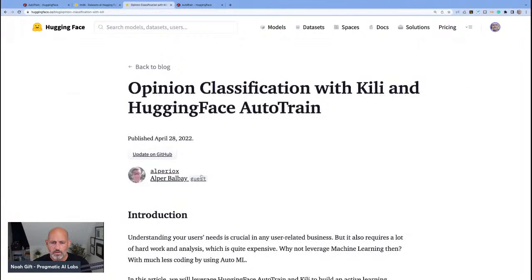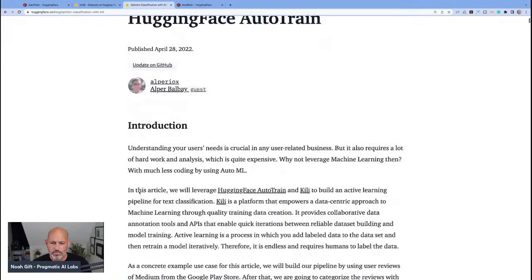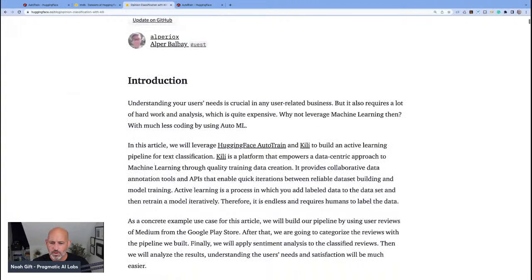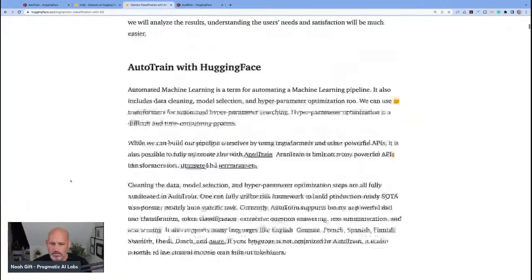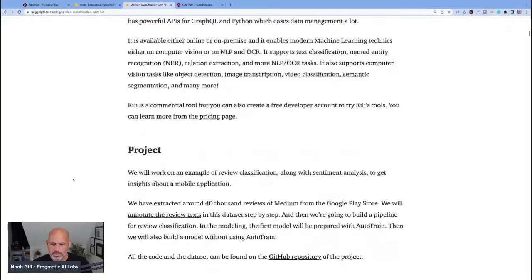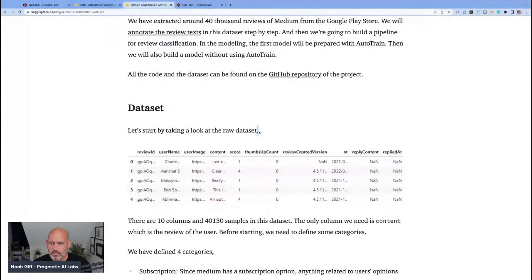Here we go. This looks pretty recent. Okay, we're going to leverage AutoTrain to build an active learning pipeline for text classification. Kylie is a platform for doing machine learning. So what do we do? Let's scroll down here and look at the raw data set.